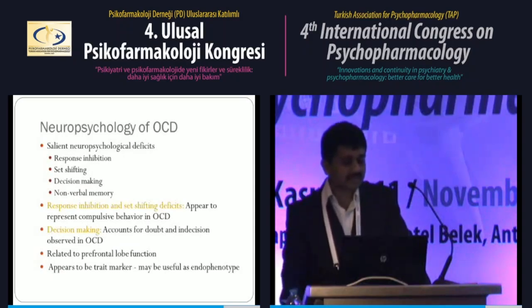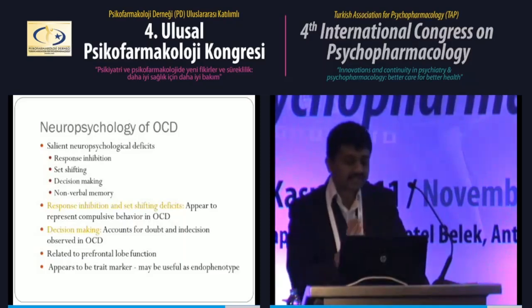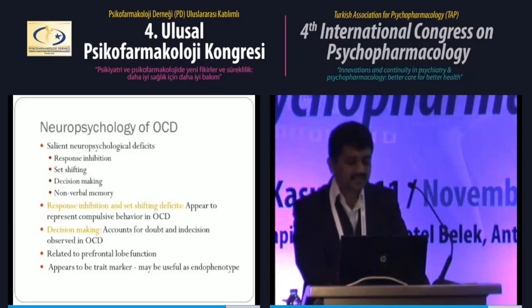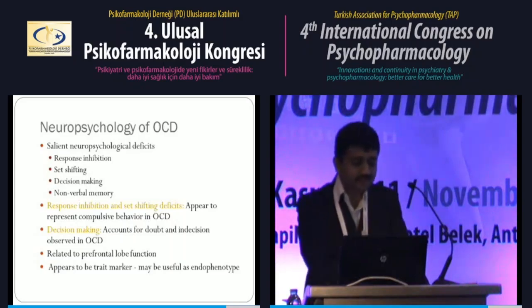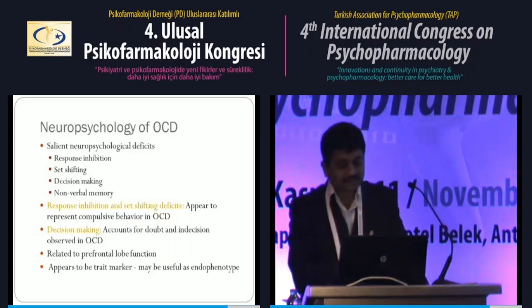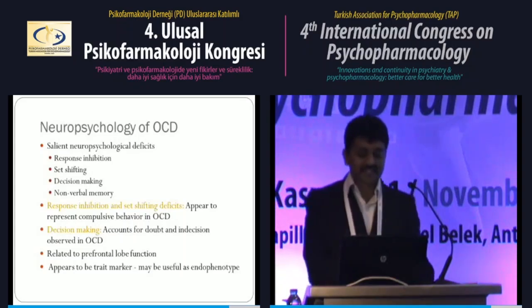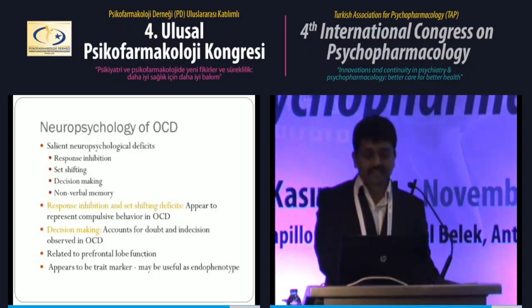The most commonly reported neuropsychological deficits are response inhibition, set shifting, decision making, and nonverbal memory. All these have some relation phenomenologically with OC symptoms. The other aspect is that all these functions are related to prefrontal lobe function, which is also implicated in OCD. And these neuropsychological deficits are also seen in unaffected relatives of OCD patients, and also when the patient is in remission. So this is a possible endophenotype marker of OCD. But different studies have found different neuropsychological deficits, none of which is common to most studies.